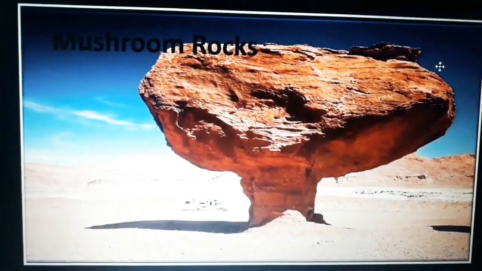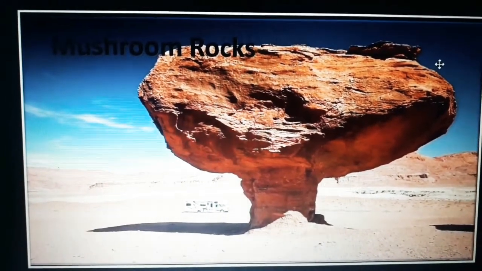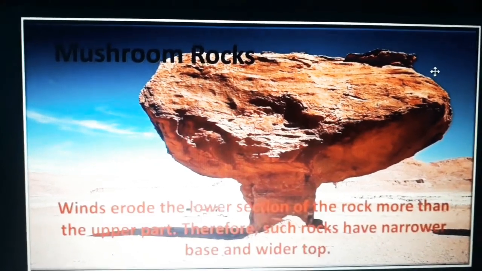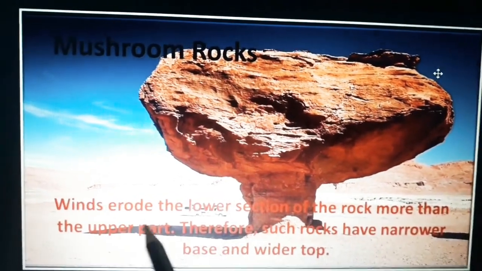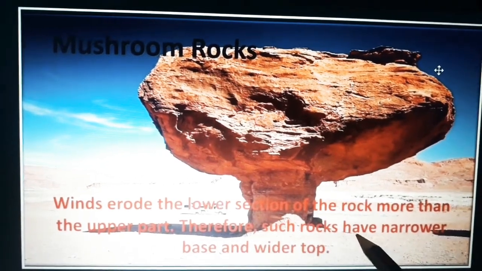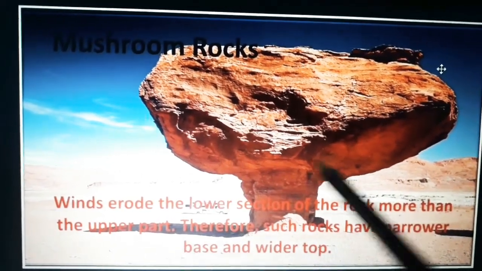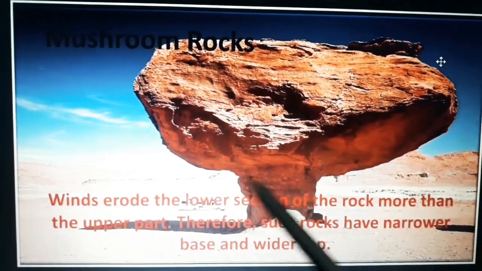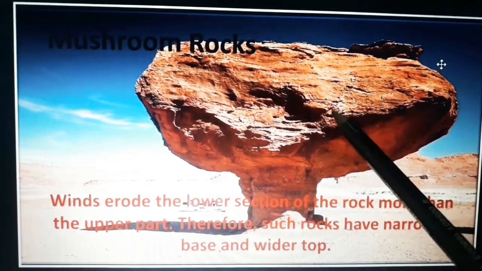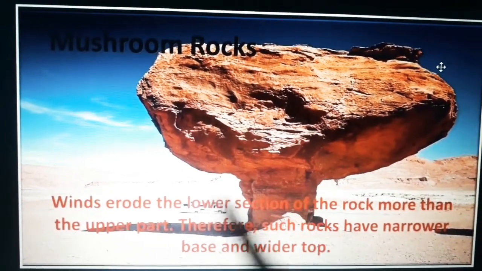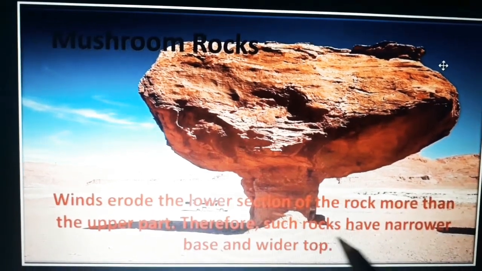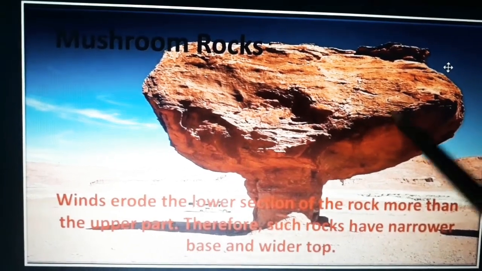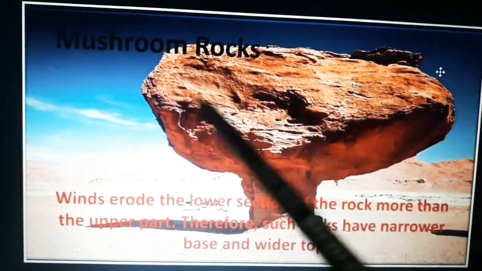We'll see what the different landforms are. Mushroom rocks, look at the picture. This is called a mushroom rock. Wind erodes the lower section of the rock more than the upper part. You can clearly see in this picture that the lower part is eroded much more. Therefore such rocks have a narrower base and wider top. It looks like a mushroom, that's why it's called a mushroom rock.